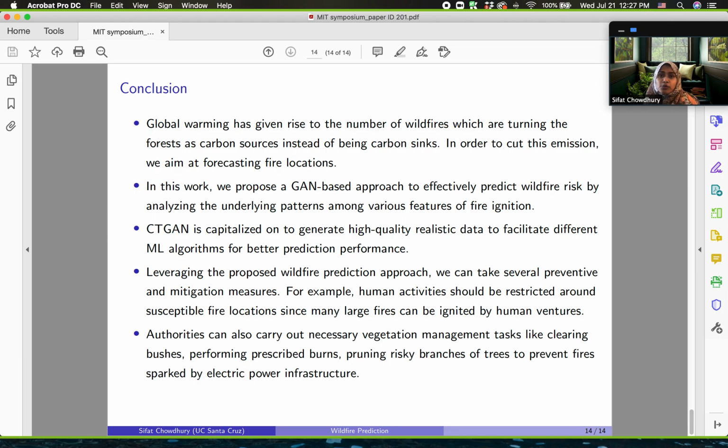By adopting this approach, we can undertake preventive actions like restricting human activities around the high-risk zones that can easily ignite a large fire. Vegetation management tasks can also be carried out wherever it is deemed necessary in order to minimize the chance of power line-induced fire. By utilizing our approach, we can prevent fire ignition, which will eventually result in reducing greenhouse gas emission. With that, I conclude my talk.